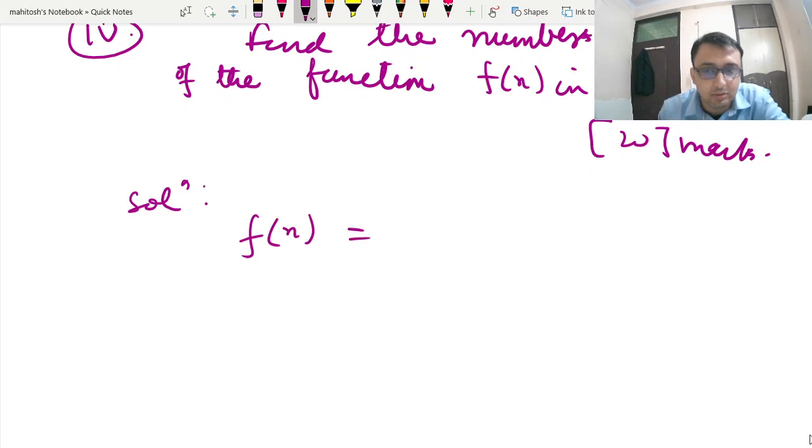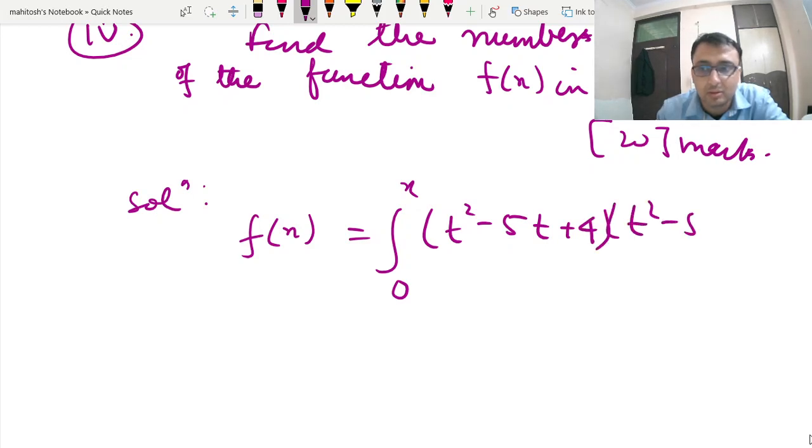F(x) is equal to the integral from 0 to x of (t square minus 5t plus 4) dt.